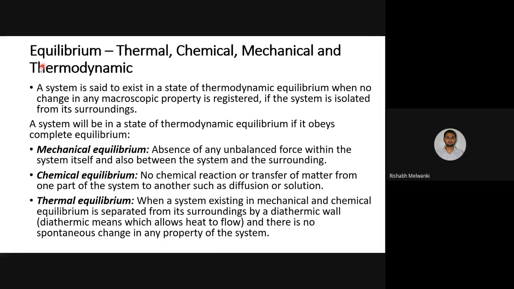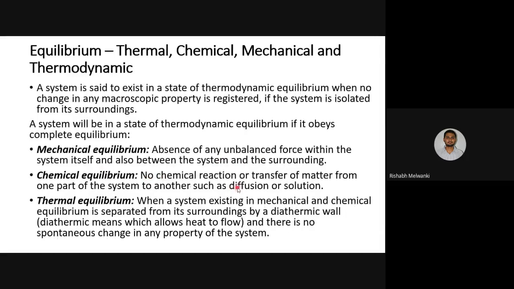Thermodynamic equilibrium: a system is said to be in thermodynamic equilibrium if it obeys complete equilibrium, that is mechanical equilibrium, chemical equilibrium, as well as thermal equilibrium. Mechanical equilibrium means there should not be any unbalanced force within the system and between system and surrounding.